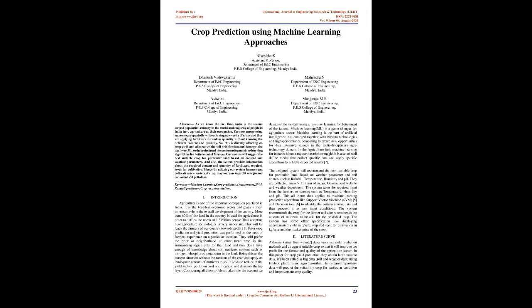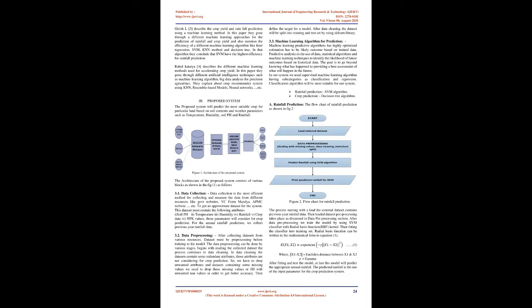The designed system will recommend the most suitable crop for a particular land based on weather parameters and soil content such as rainfall, temperature, humidity, and pH. They are collected from the Vishwakarma government website and the weather department. The system takes the required input from the farmers or sensors, such as temperature, humidity, and pH. All these input data are applied to machine learning predictive algorithms like support vector machine, SVM, and decision tree to identify the pattern among data and then process it as per input conditions.